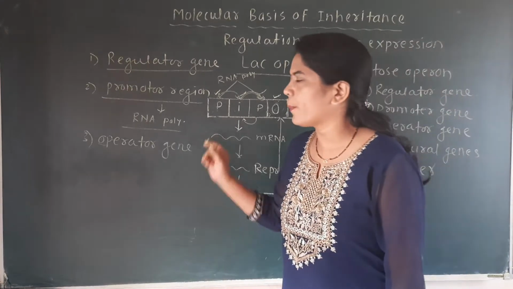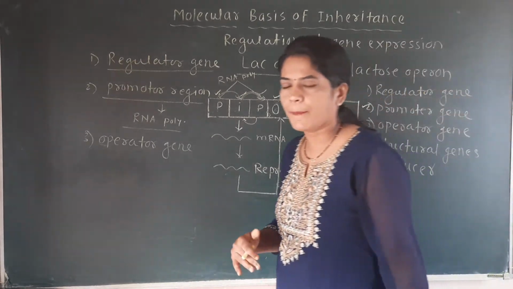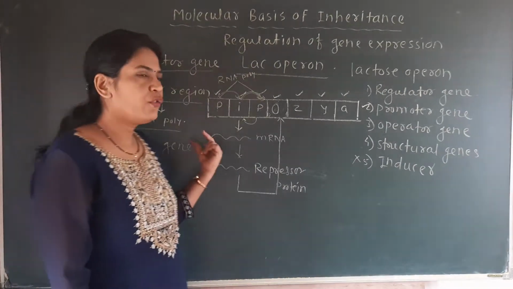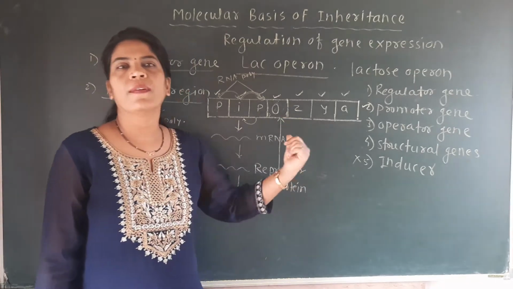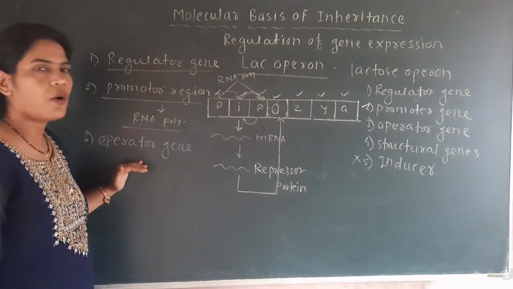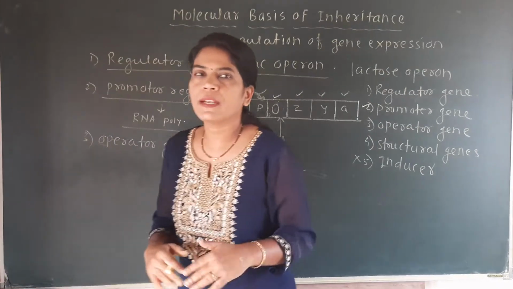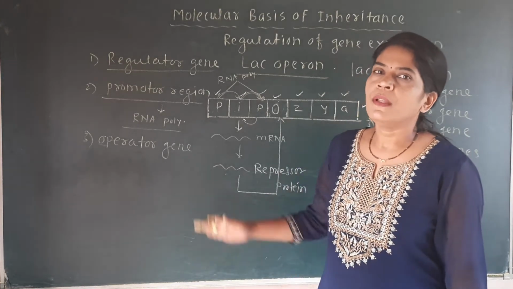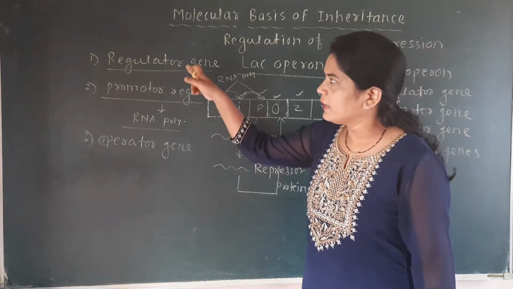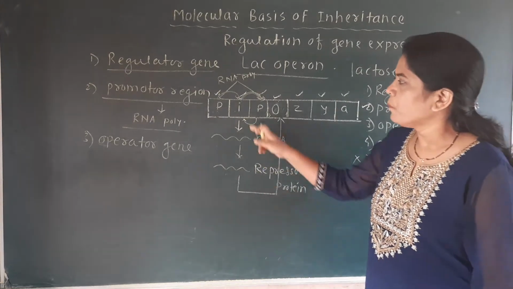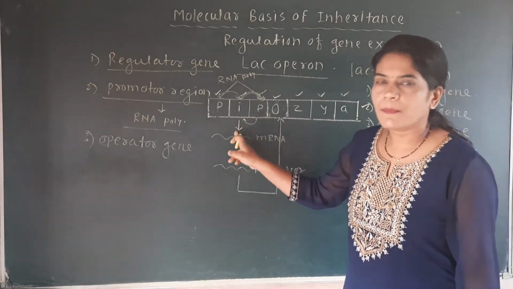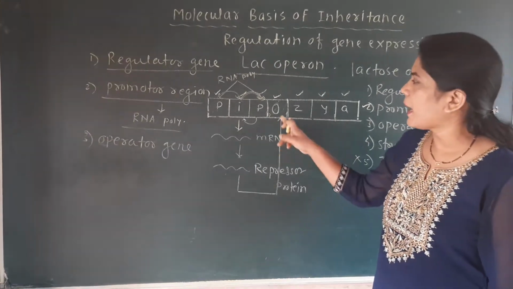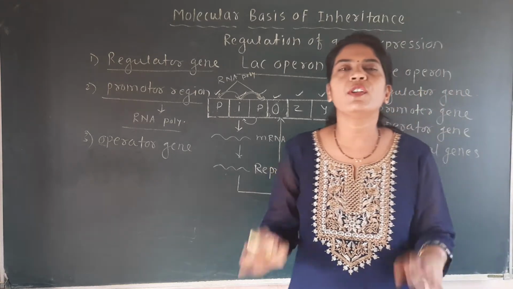So the third component is the operator gene of the lac operon. The switching on or switching off of the lac operon depends on this operator gene. How? We have also seen in the expression of the regulator gene that this regulator gene produces the mRNA, this mRNA produces the repressor protein, and this repressor protein, in the absence of inducer, binds to the operator and inhibits the activity of the operator.